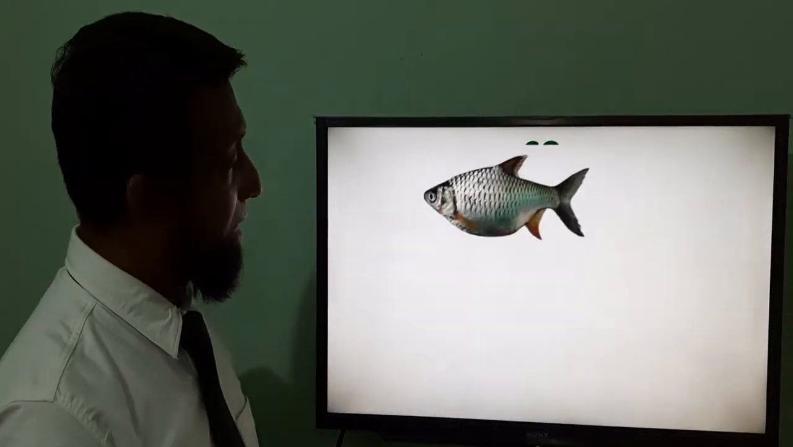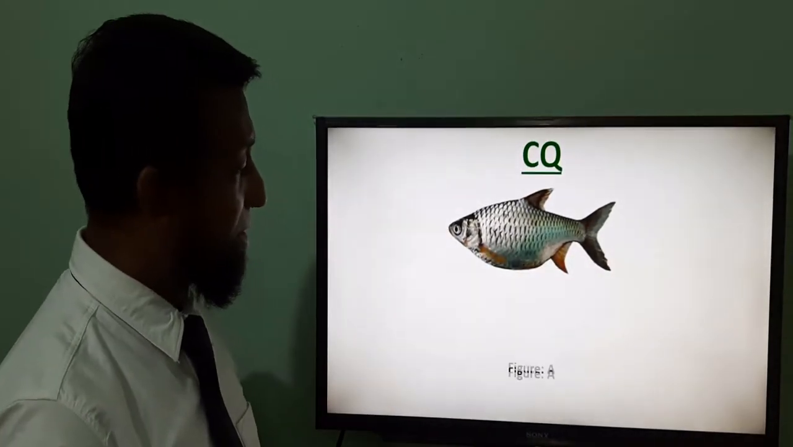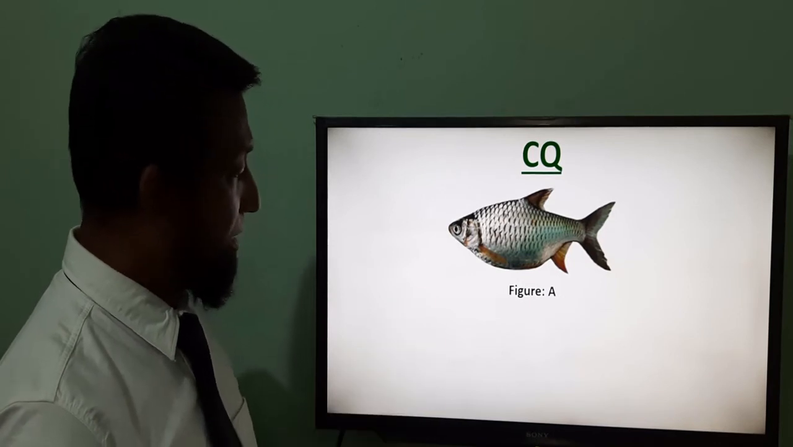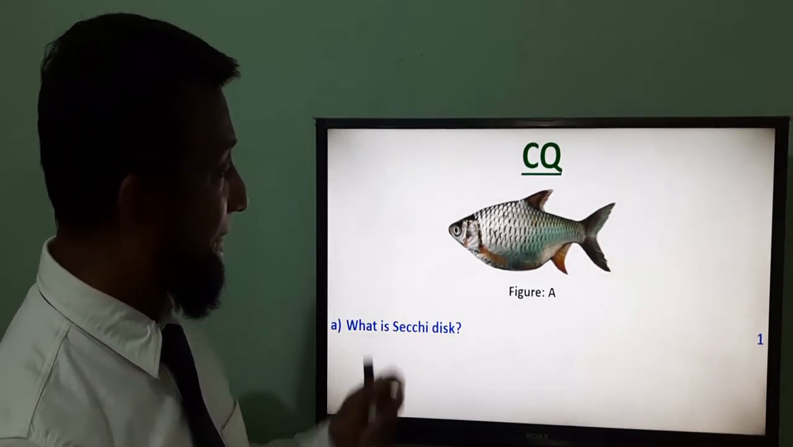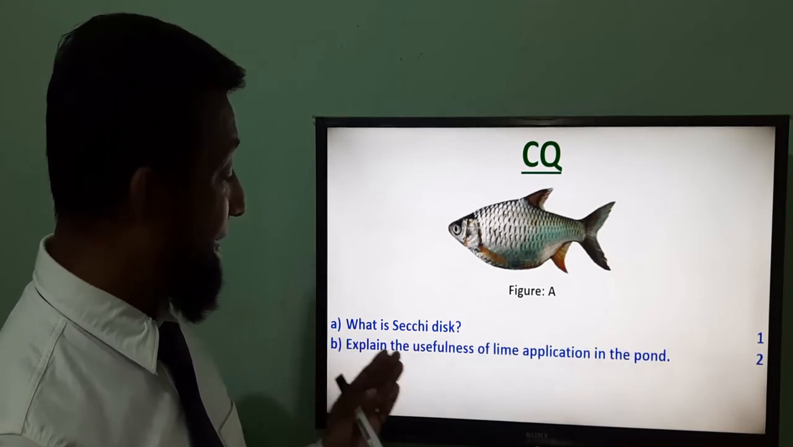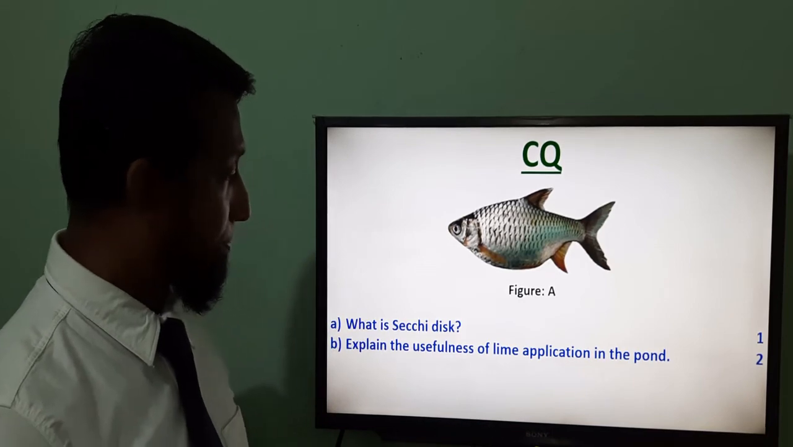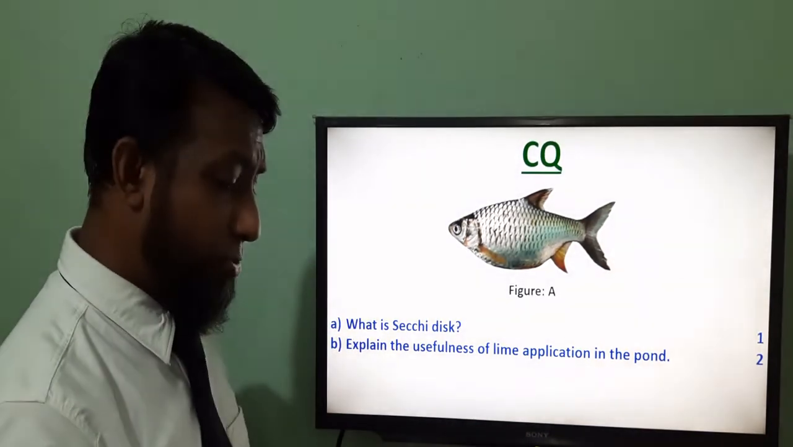For the creative question, you can get the picture of a fish in the question paper, like a stamp. The first question will be, what is Sekidis for 1 month? I explained that to you. Then, explain the usefulness of lime application in the pond for 2 months. I already explained that to you.